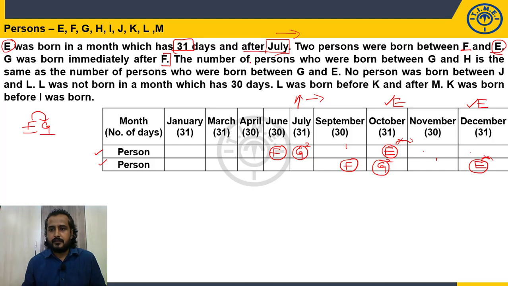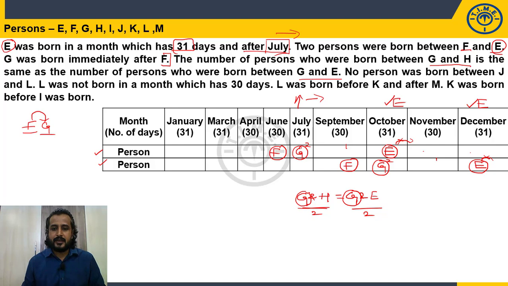Next, the number of persons who were born between G and H is the same as the number of persons who were born between G and E. Now analyze this statement: the number of persons between G and H is the same as the number of persons between G and E. In these 2, G is a common person.